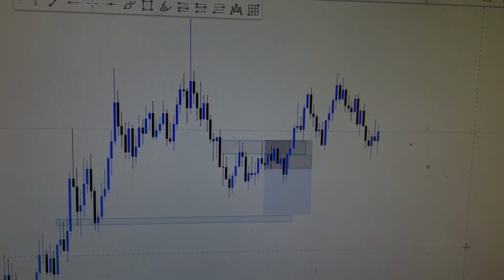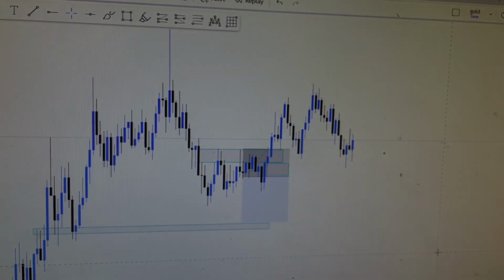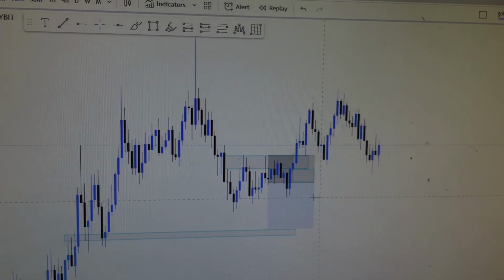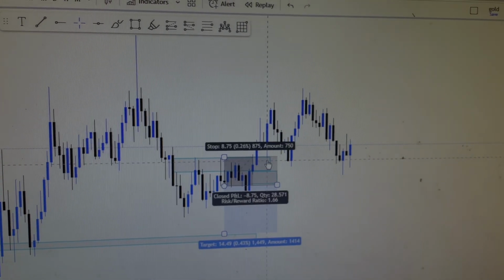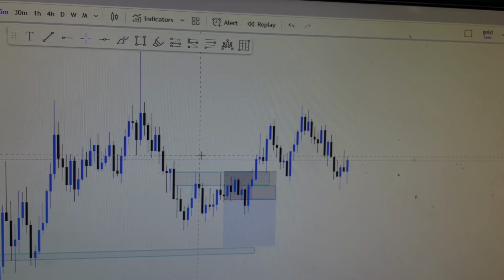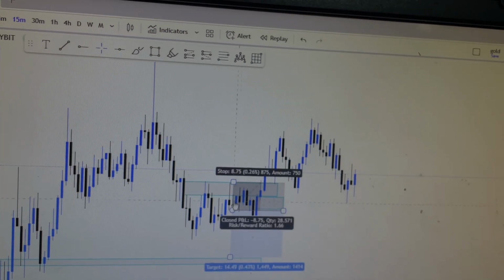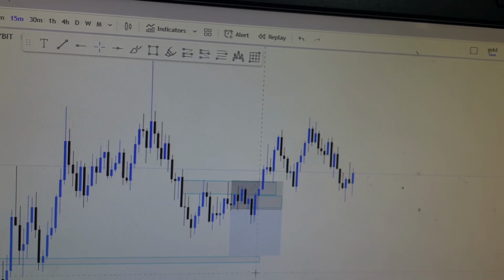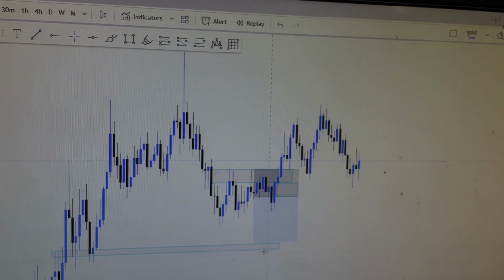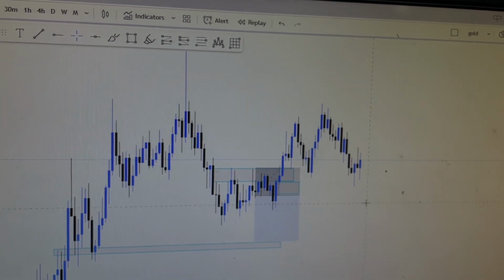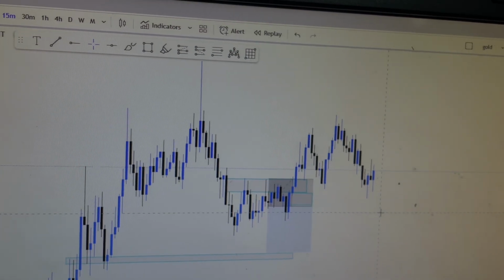But my entry is so valid if I hadn't mistaken the daily bias. Basically what happened here is there is a fair value gap right here and the price earlier was in here. So I was expecting the price would attract to the fair value gap and go down. I was targeting the order block right here, but it didn't happen because I thought the daily bias right now was going bearish.